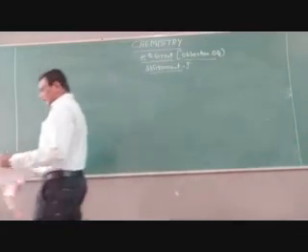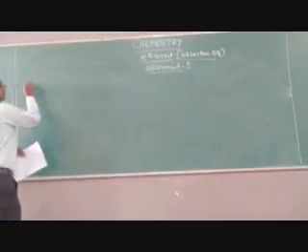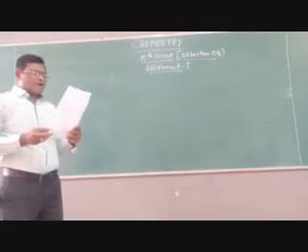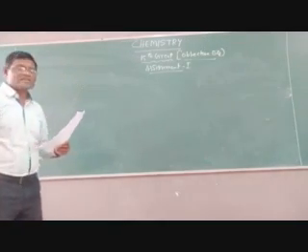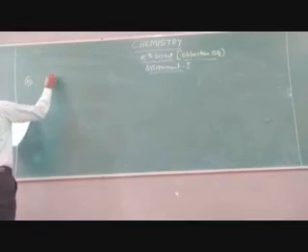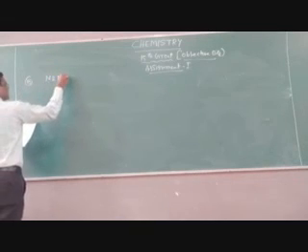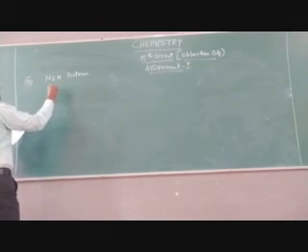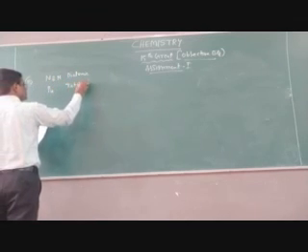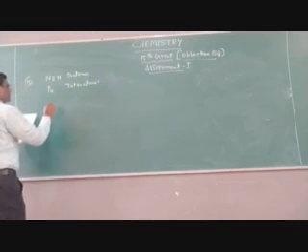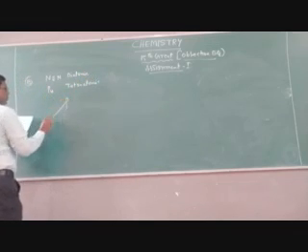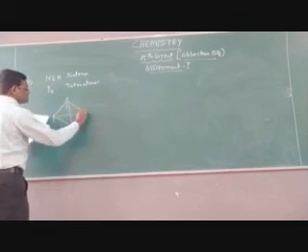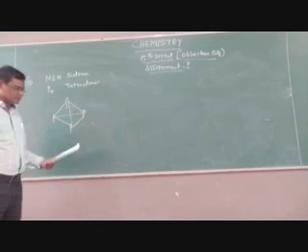Next, children, question number 10. Nitrogen forms N2, but phosphorus forms P4. What is the reason? N2 means nitrogen exists with a triple bond. It is a diatomic molecule. But the phosphorus molecule exists as a tetraatomic molecule. So what is the structure of the P4 molecule? The 4 phosphorus atoms occupy the corners of a tetrahedron, children. This is the structure of the P4 molecule.